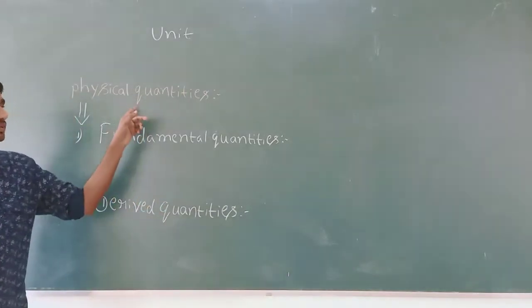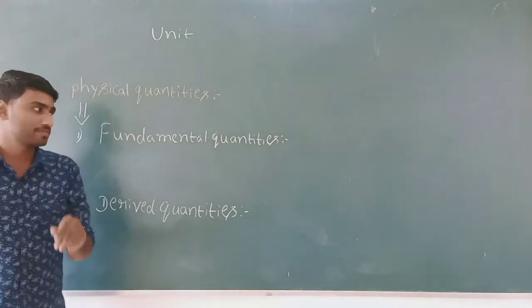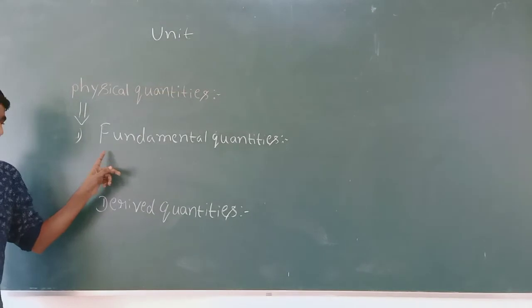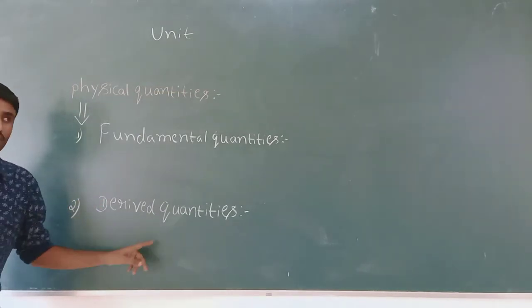Now, physical quantities are two types. One is fundamental quantity, another one is derived quantity.